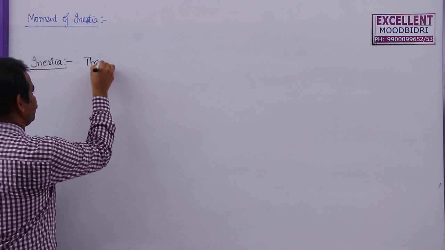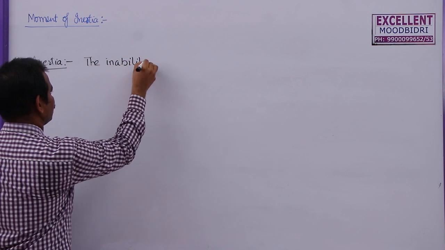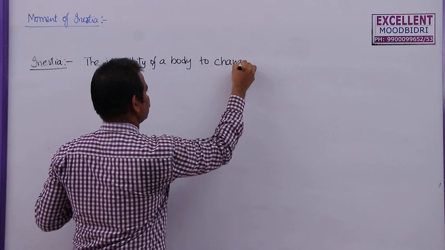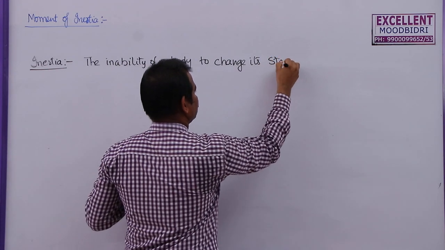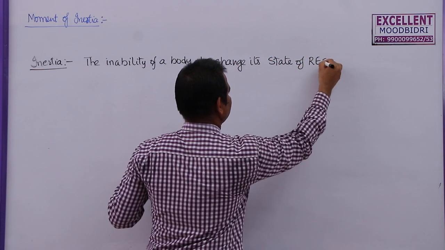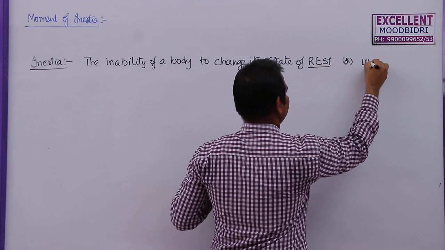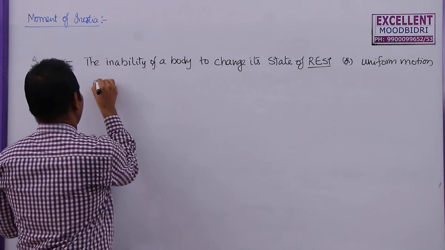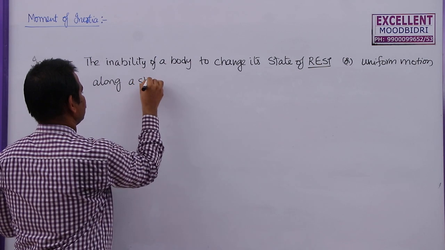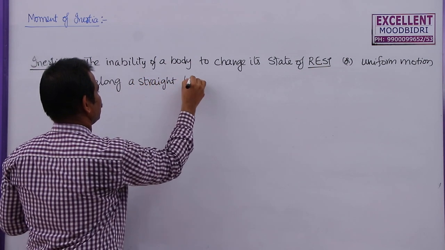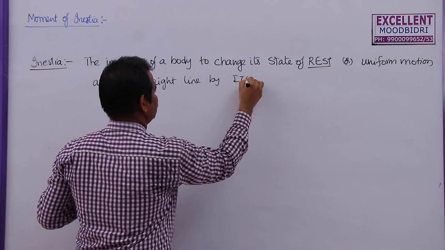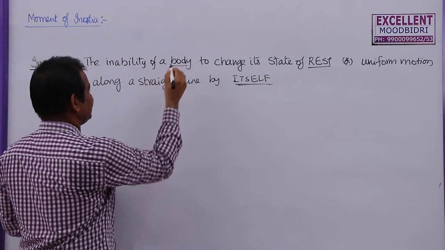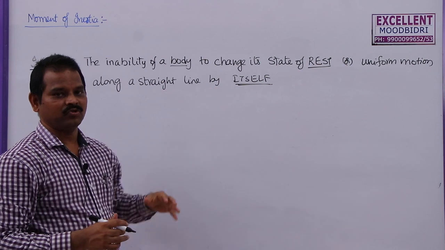The inability of a body to change its state of rest or uniform motion along a straight line by itself. So, on its own, no body changes its state of rest or uniform motion on its own.